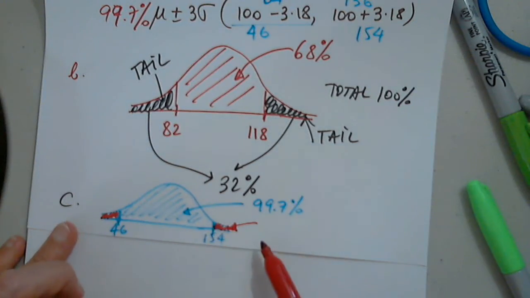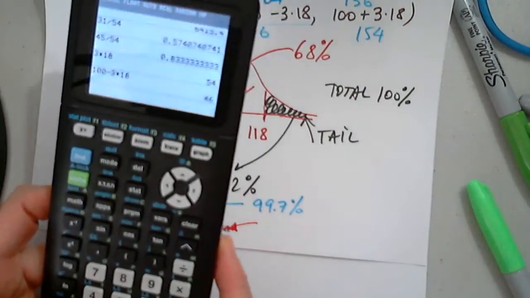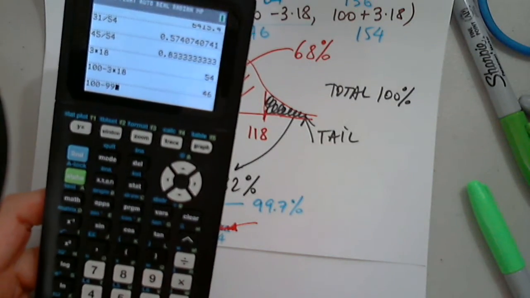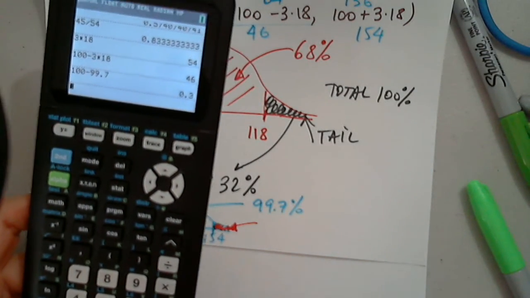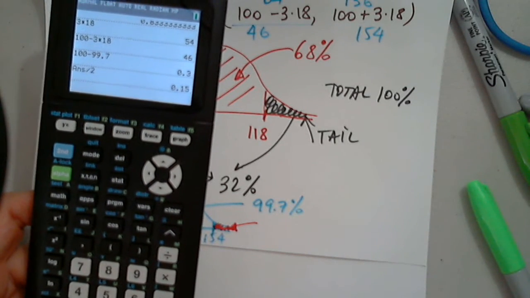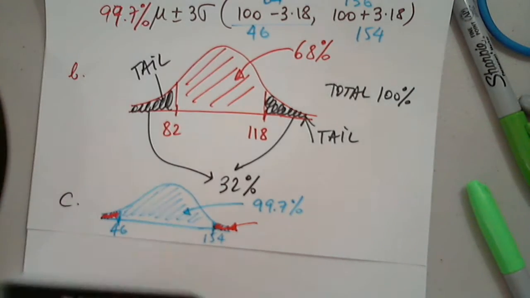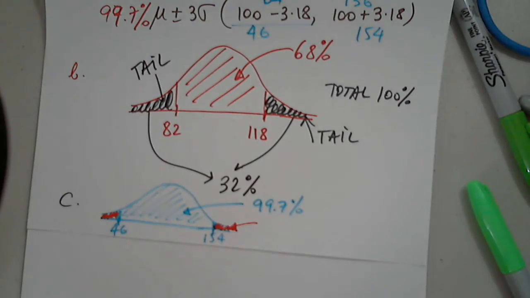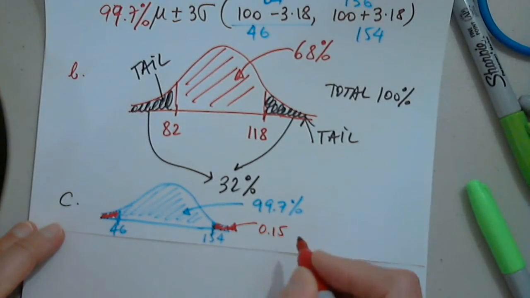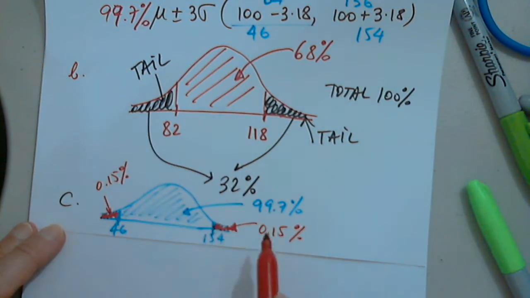So from 100, I subtract 99.7, and I divide this number by 2. Okay? So it's 0.15 then? 0.15, exactly. So this piece is 0.15, and this piece is 0.15, but they only want one tail.